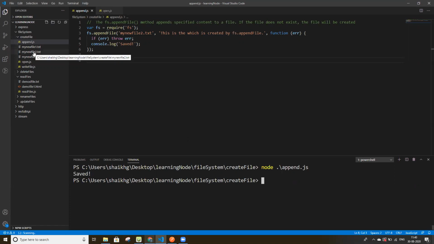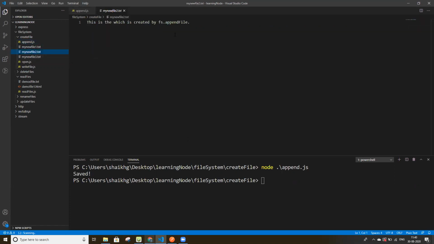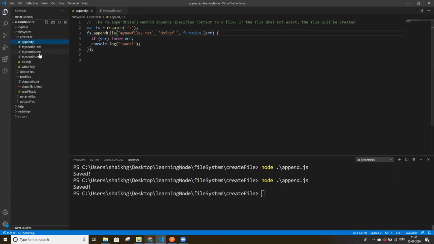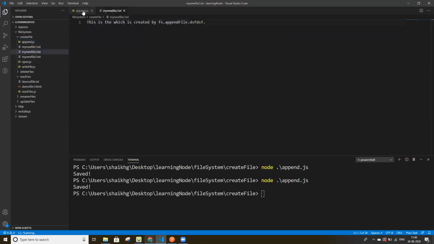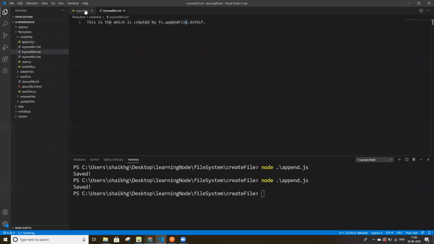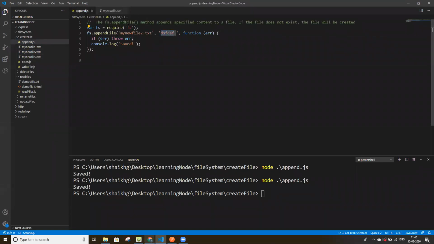So here new file 2 is created now, and this is the content of the file which is provided by us. We can change it also. It will be appended: the previous text was this, and this text is appended now. So with the help of appendFile, we can create a file also.